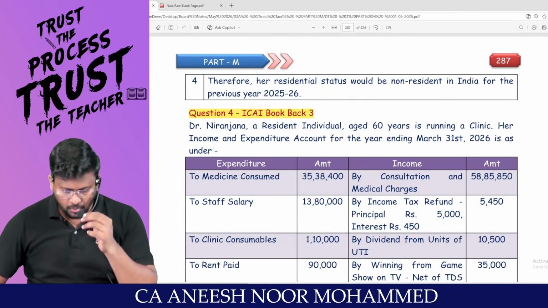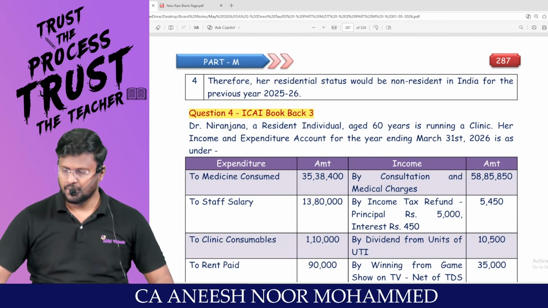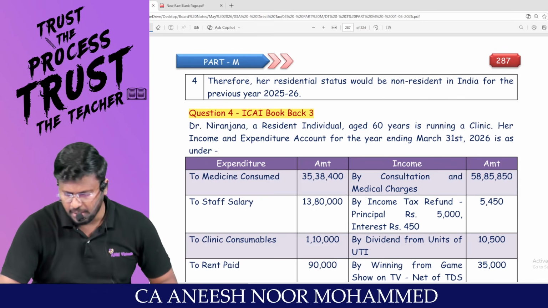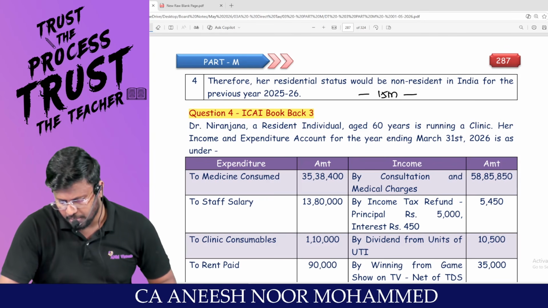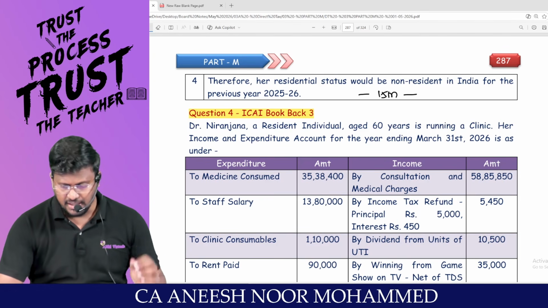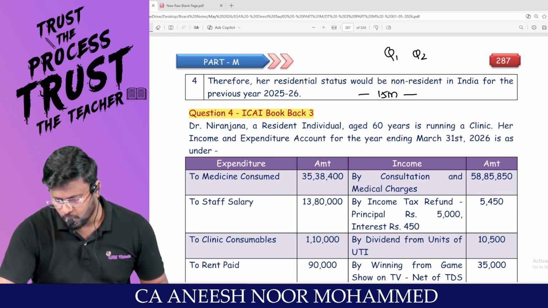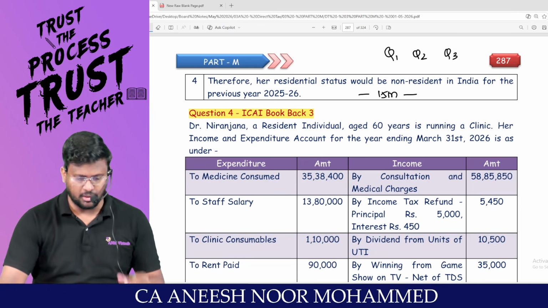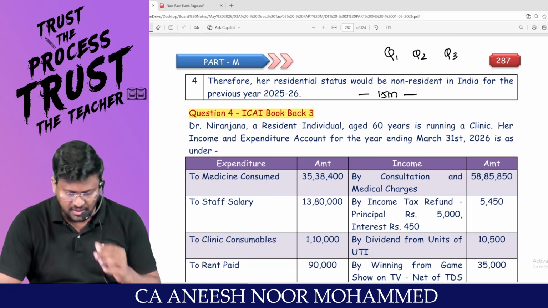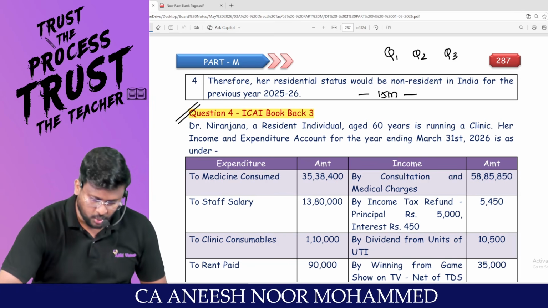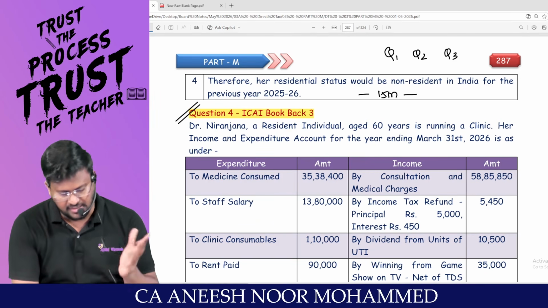Very, very happy evening to all. So we are doing the first 15 mark computation of total income, my dear lovable students. In the last lecture, we solved question number 1, question number 2 and question number 3 of the ICAI illustrations and book back. In this slot, we are going to do question number 4, 5 and 6.